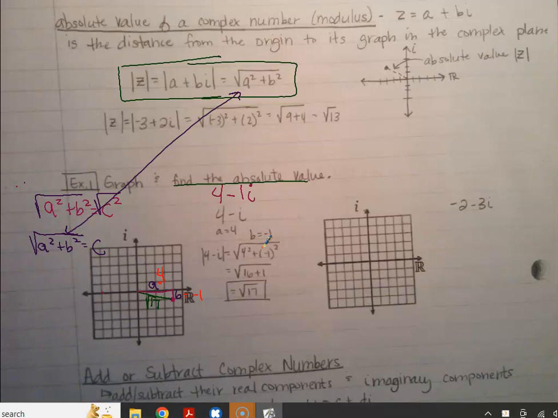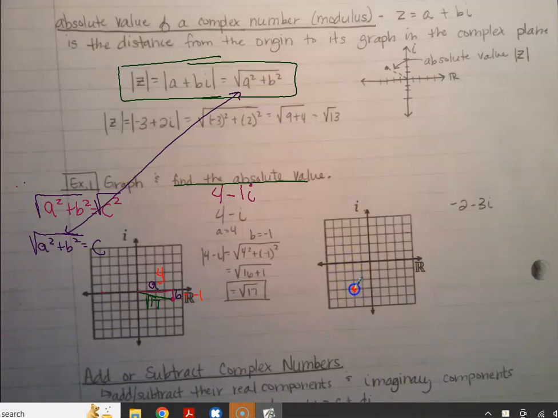So do you want to look at adding and subtracting complex numbers, or do we want to try to graph another one? Can I try the absolute value, like that second example? Let's graph it first. It would be 2 on the real number axis, or -2. And you're going to go up 3, or down 3. Down 3. 1, 2, 3.